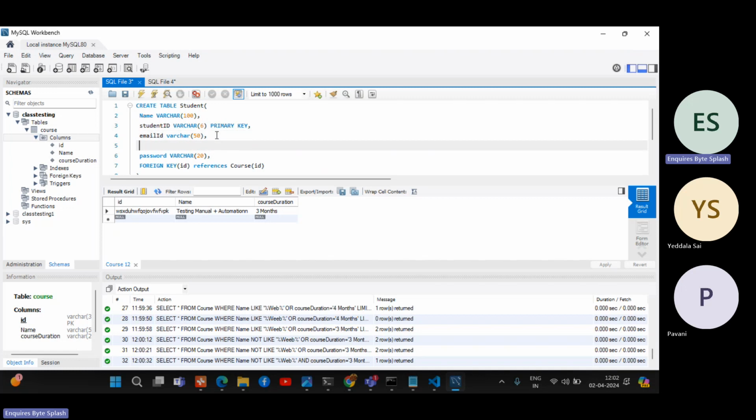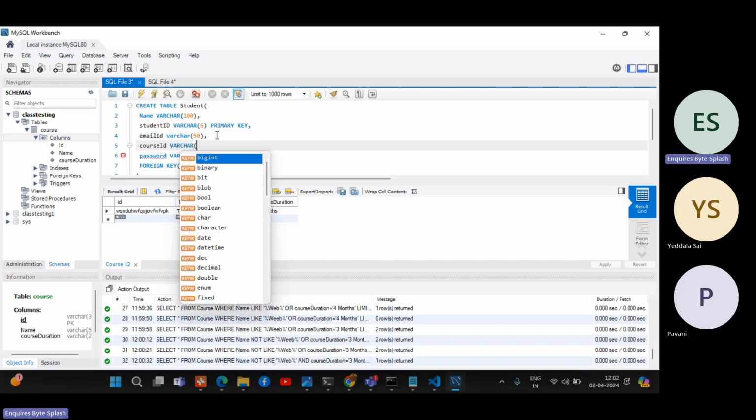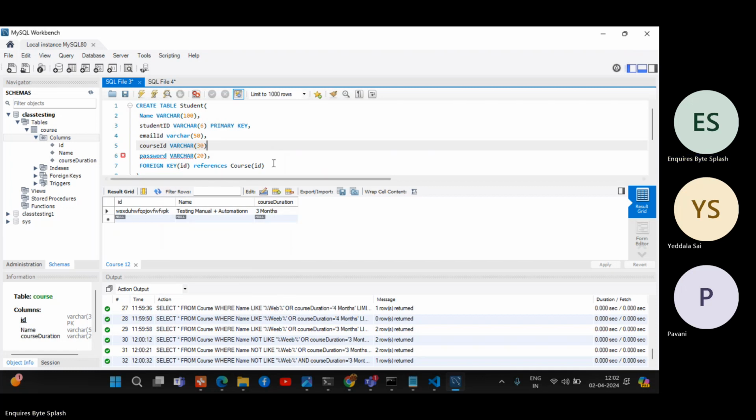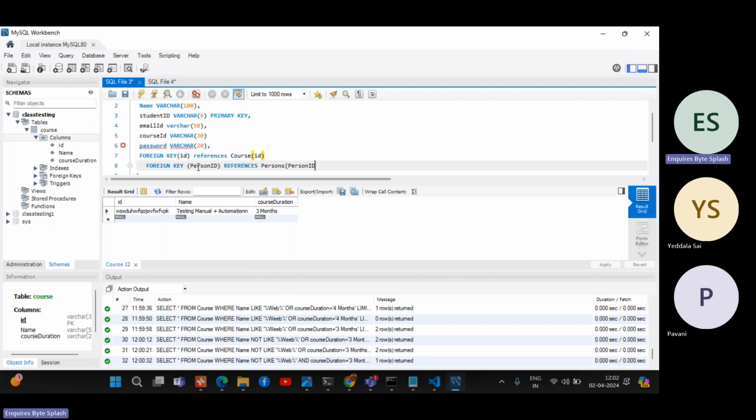So I will add course ID. Course ID varchar, right? Varchar of some 30. Let's see. Foreign key course ID. I think we need to add course ID, comma. So the same, course ID. Same syntax we already wrote.